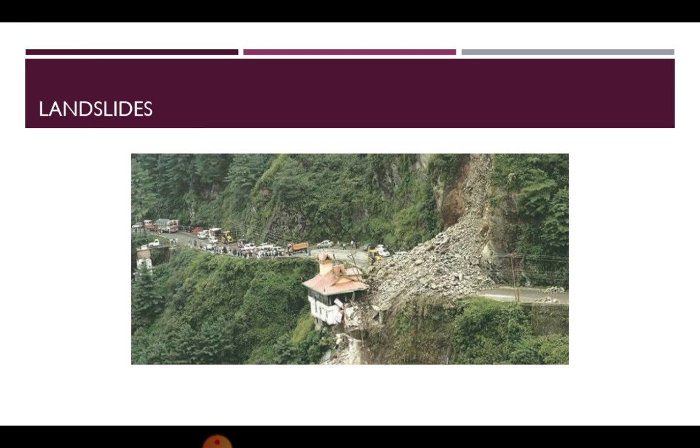The water falling down causes the sudden movement of the loose soil and rock on the mountains. One of the major causes of landslides is deforestation, as there is no tree cover on the mountain slope. Thus, the soil there gets removed easily by heavy rainfall.